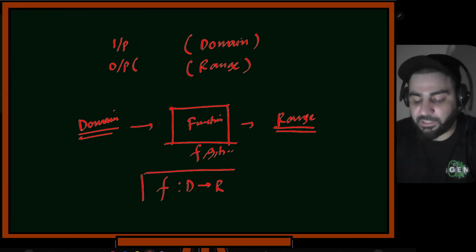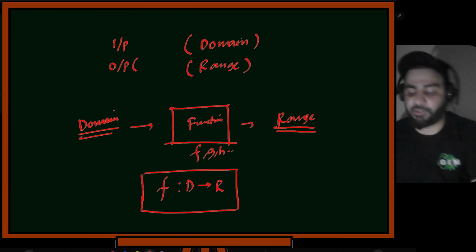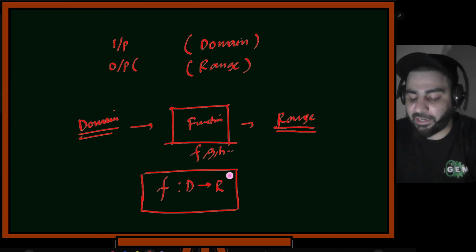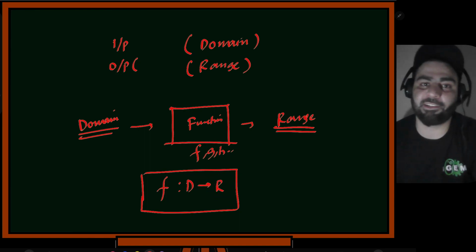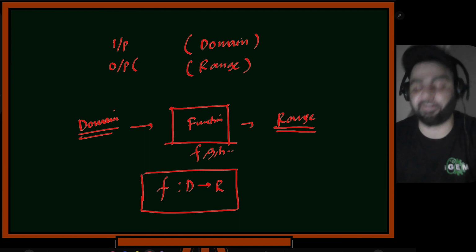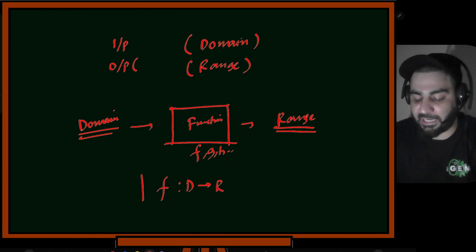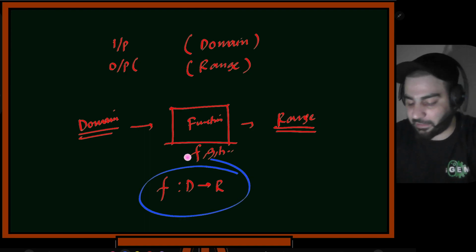This is what you will see in the textbooks. So basically, how do we read it now? We have a function f which is defined on domain d and which has range r. This is how it is defined. And then we'll give a definition of the function, how the function behaves. I hope that you understood this detail at least now. So how many of you understood this part?